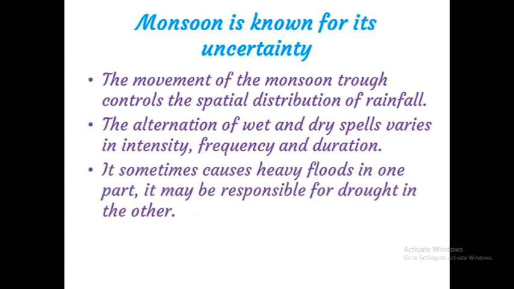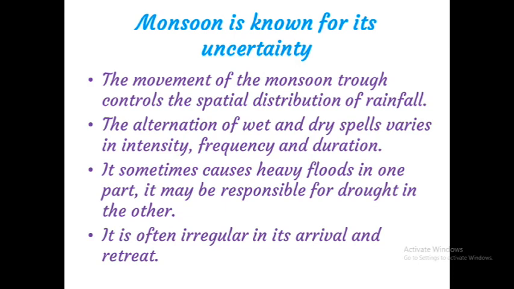It sometimes causes heavy floods in one part. It may be responsible for drought in another. In the wet side there is a flood, and in the dry spell there is a drought. Clear? That means it has no common character. Always it is changing. That is why the monsoon is known for its uncertainty. It is often irregular in its arrival and retreat. The coming and going are also irregular.